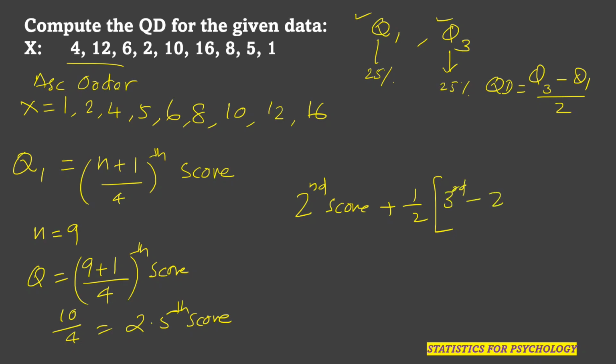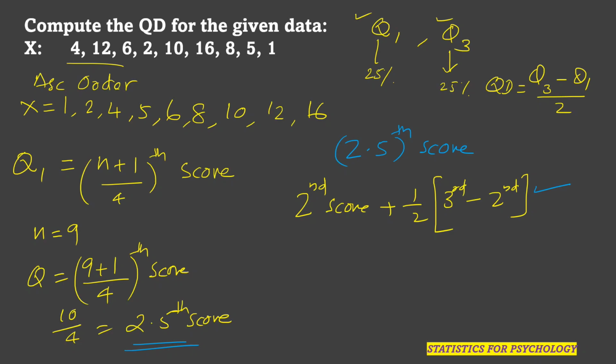Very, very important point here. We need to find out 2.5 score. To find out this 2.5 score, students, you have to take it like this: second score plus half of third minus second. Understand very clearly.